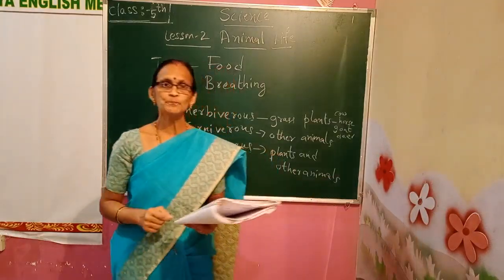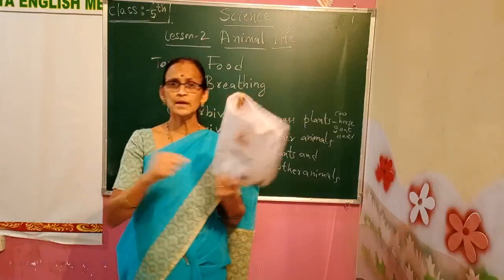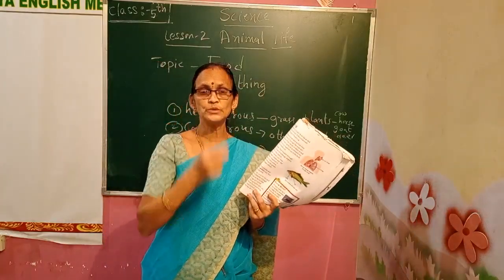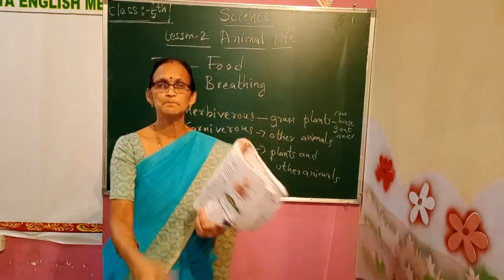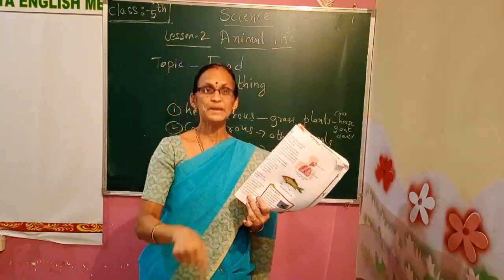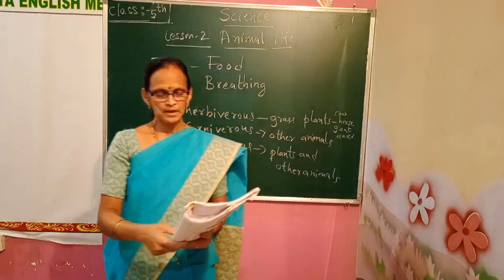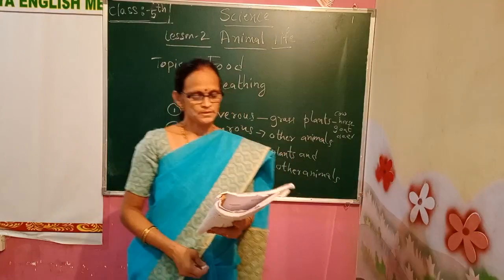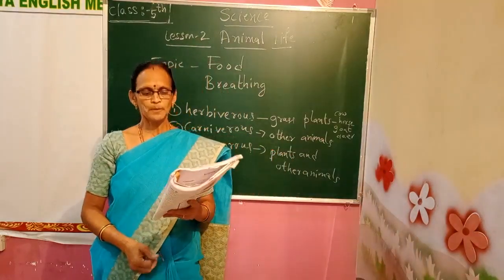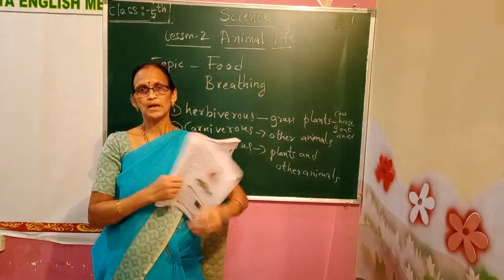Catching and tearing the prey. Prey means food. Whatever is lying there for the eagle, some bird that has fallen, that is called prey. So it can tear the flesh of that bird. They also have sharp claws to hold the prey.